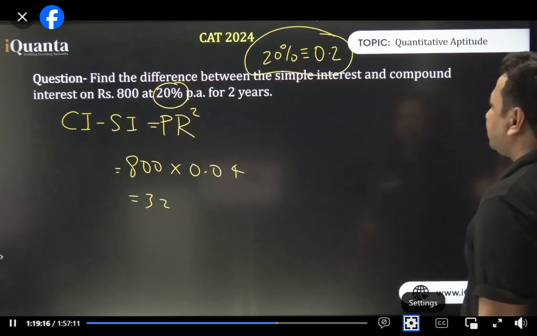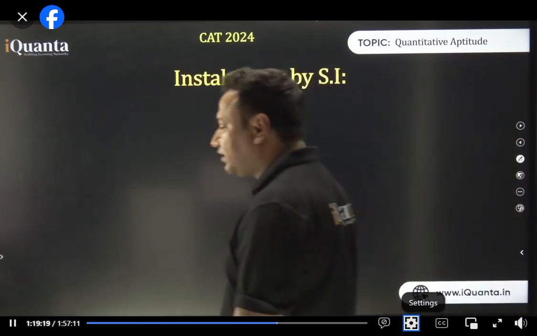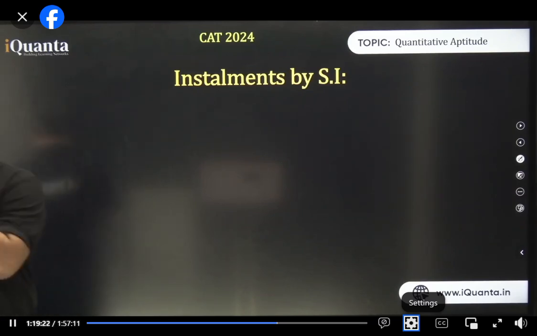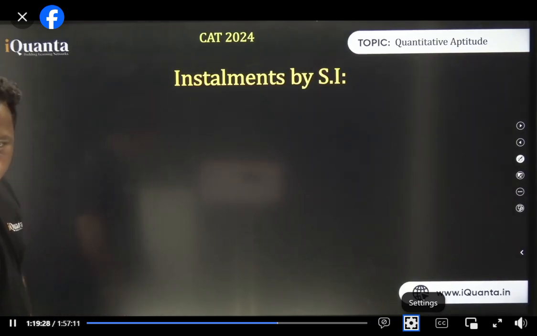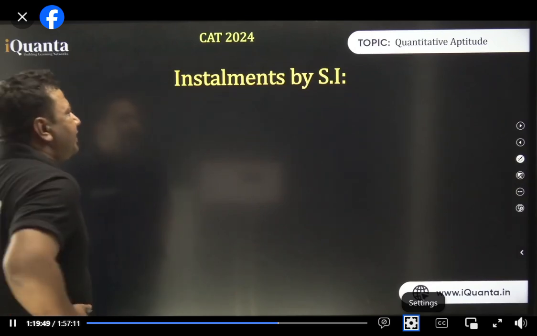Okay. Now, let us do the last part of today's session, that is installments. Installments by SI, installments by CI. We'll do this and then we'll end this session. Sandeep, we would have such sessions. Akanksha, you won't find this concept, because I have developed this concept on my own. Installments by SI.